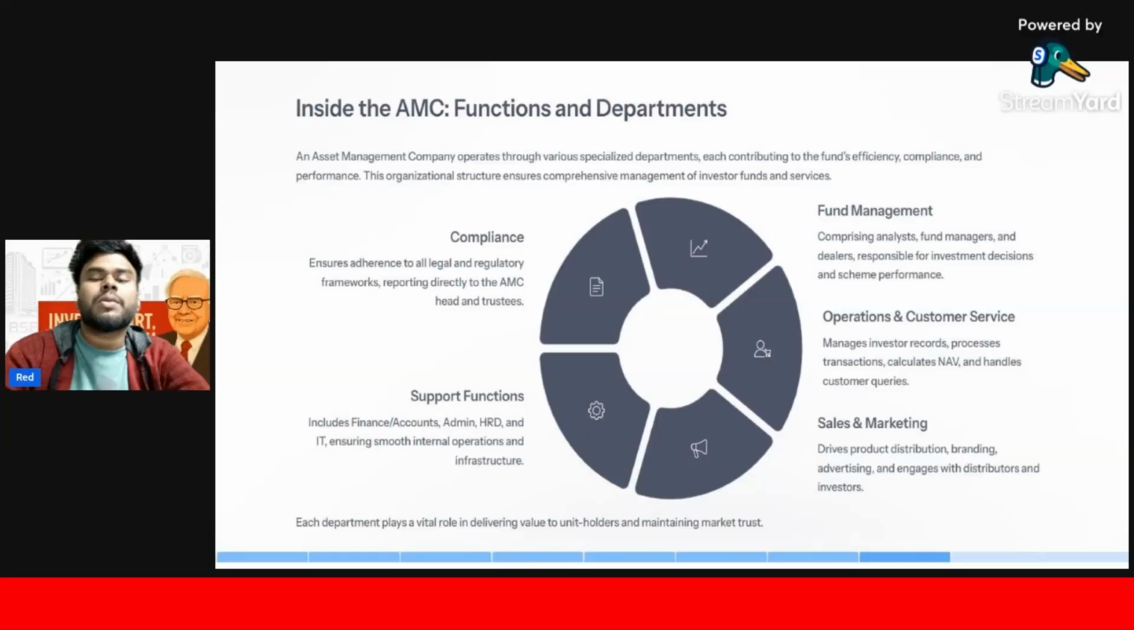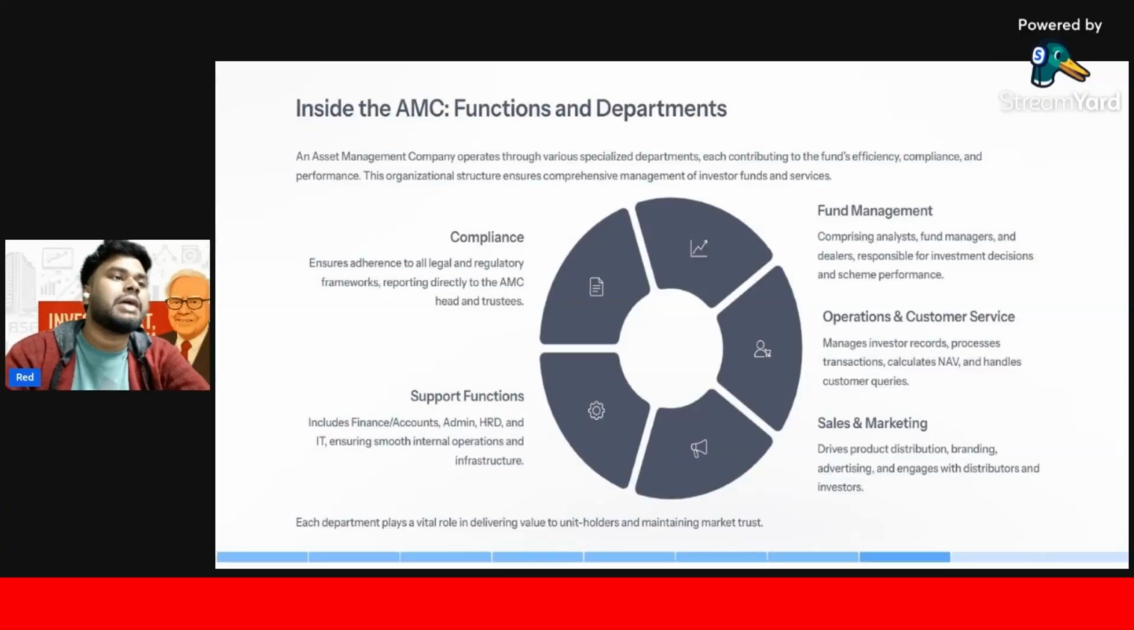Means you are buying a mutual fund, how much you buy, what is your name, what is your Aadhaar card number, what is the PAN card number. So they will manage this. Okay, तो transaction processing करेंगे वो लोग. NAV का जो daily calculation होगा अब तो automatic होता है, फिर भी ये department का responsibility है that they will calculate the NAV and handle the customer queries if you have any queries. So they will do that.